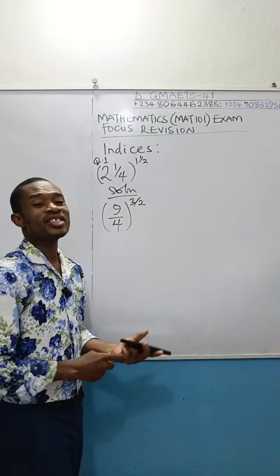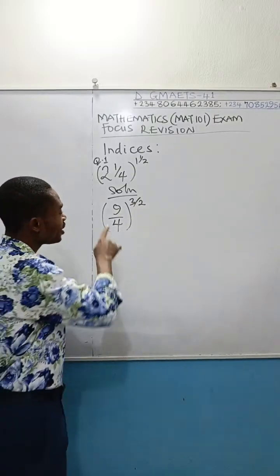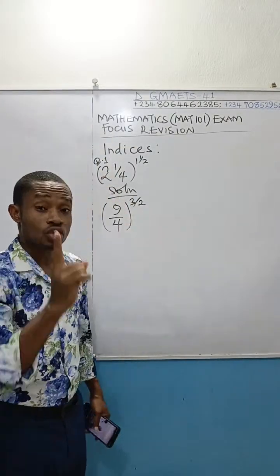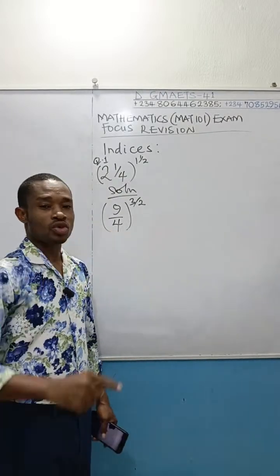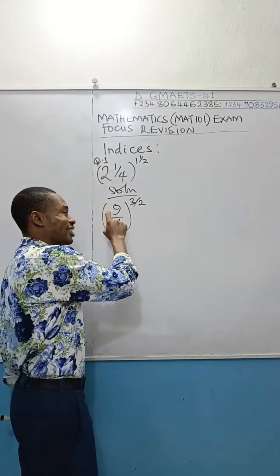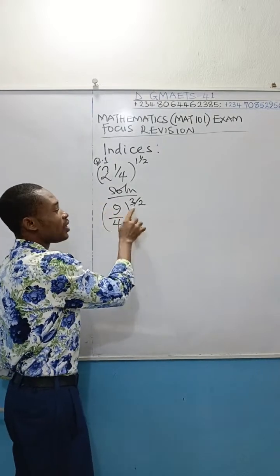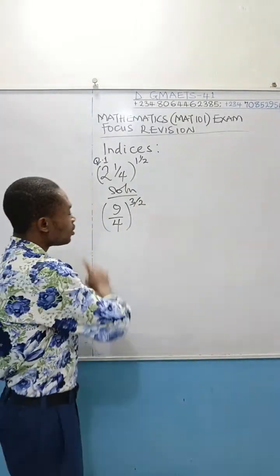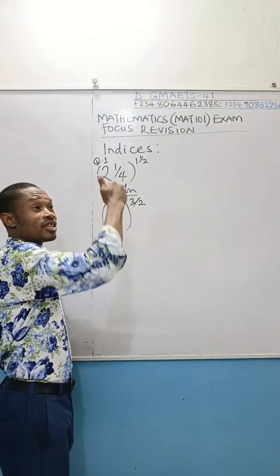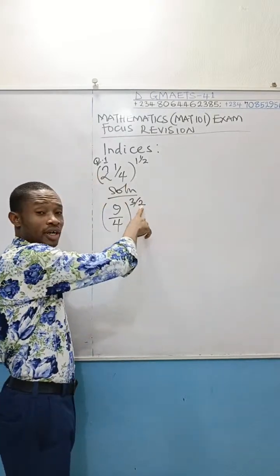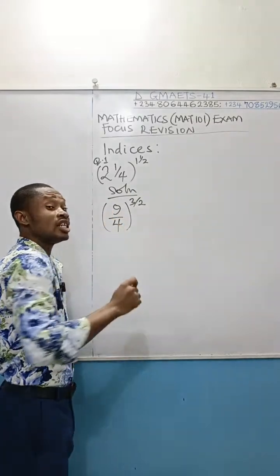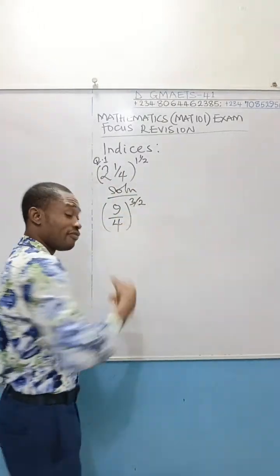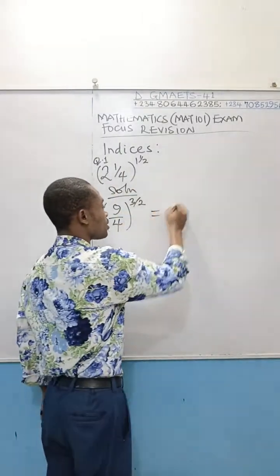But the first way you can deal with this is remembering that 9 is 3 raised to power 2, and 4 is 2 raised to power 2. So if you're in the exam hall, you are really expected to break this down. And when you're breaking this down, please target the denominator of the power. The denominator of the power should guide you to know what you are going to break this down to in terms of power. Since I have over 2 here, I must break it down in such a way that it's going to give me something raised to a power that 2 can divide. So like I said, this is 3 squared all over 2 squared.